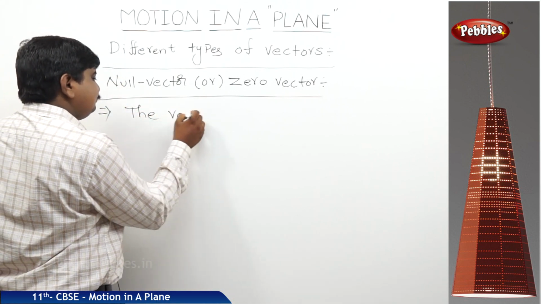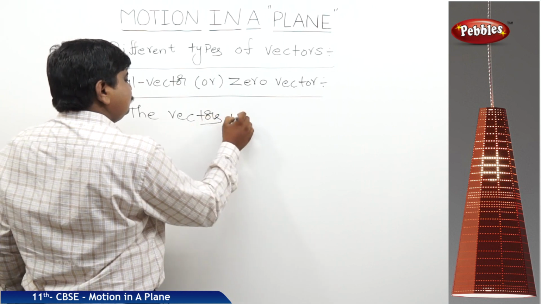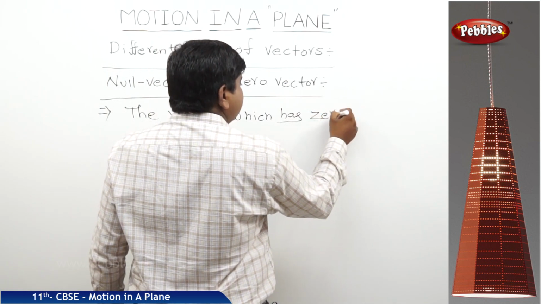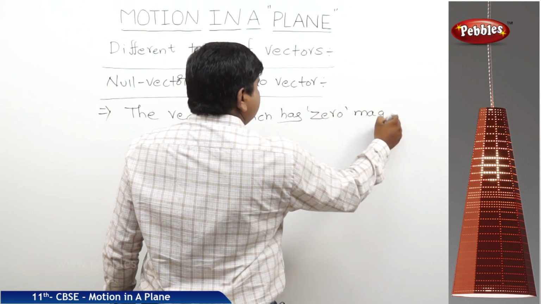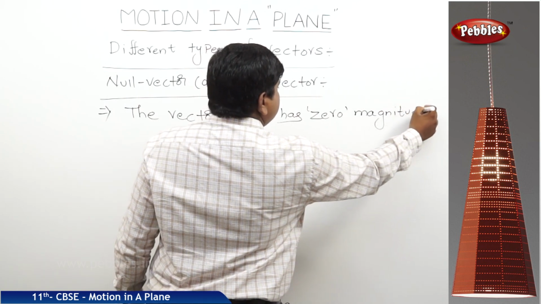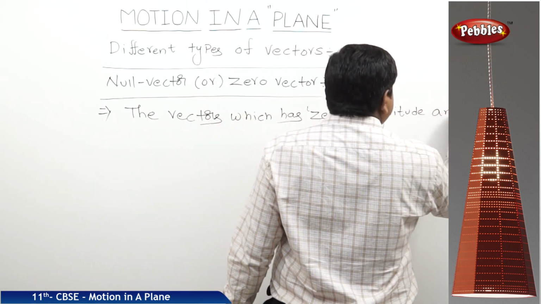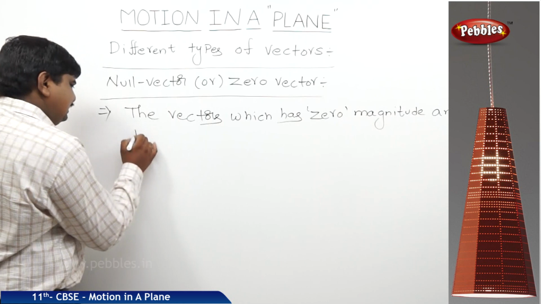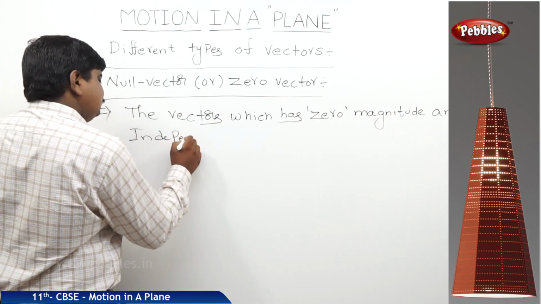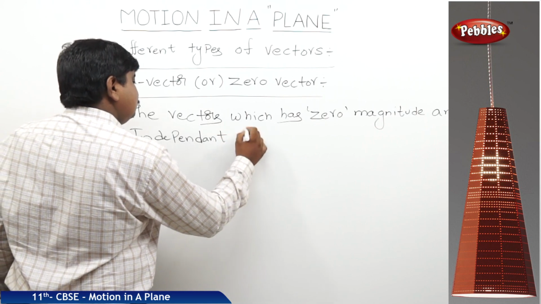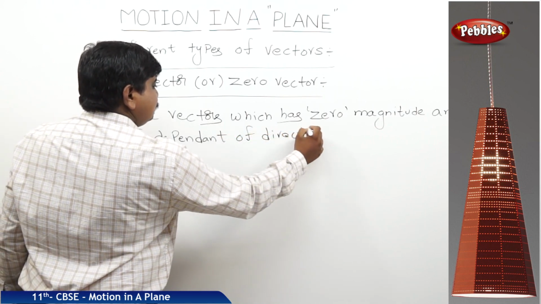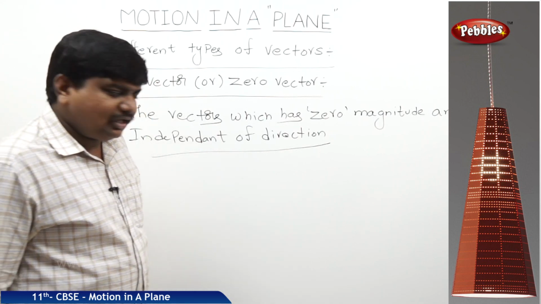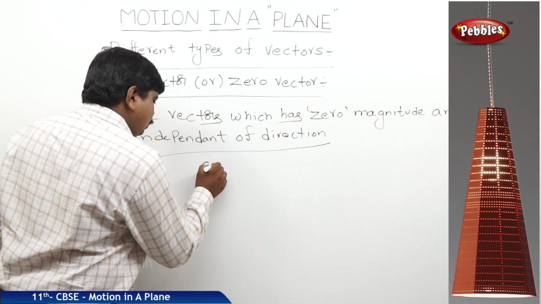The vectors which have zero magnitude, and there is no possibility to stay with a direction, independent of direction, are called null vectors or zero vectors. The way to represent this null vector or zero vector is like this, O cap.